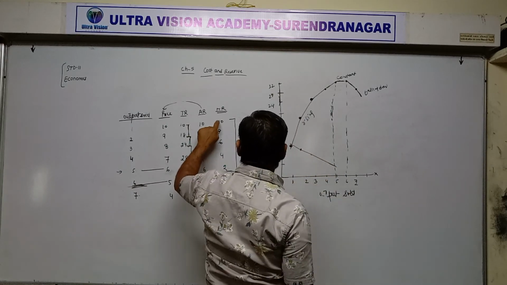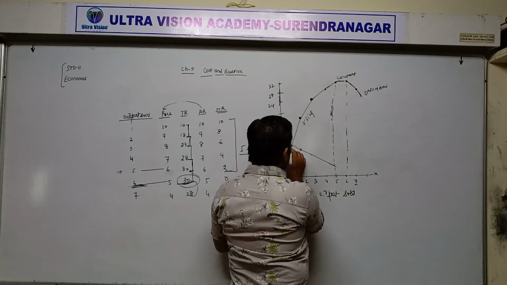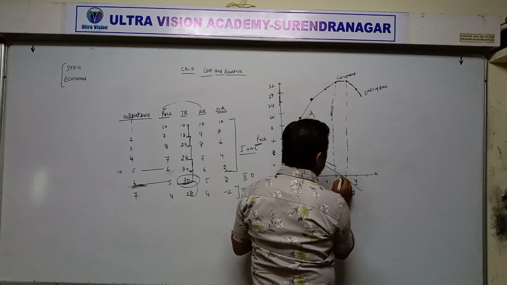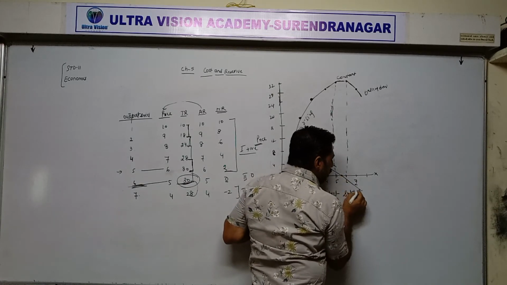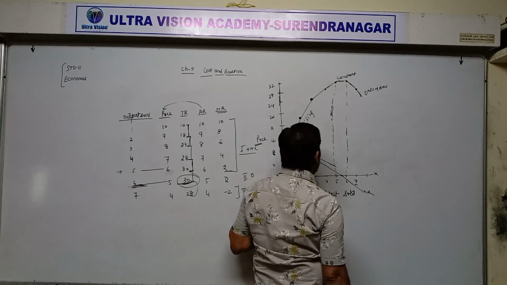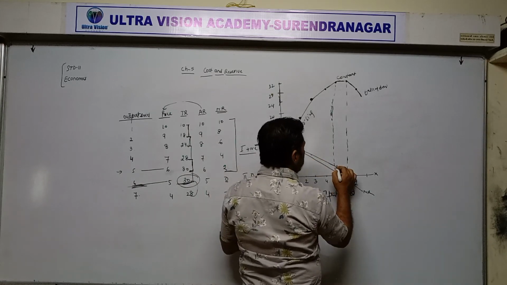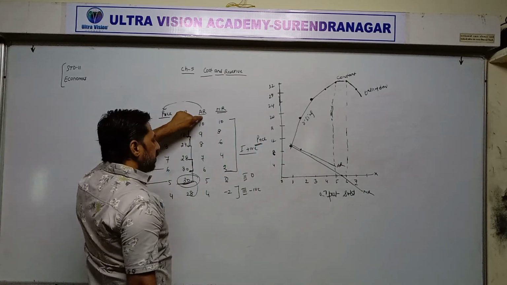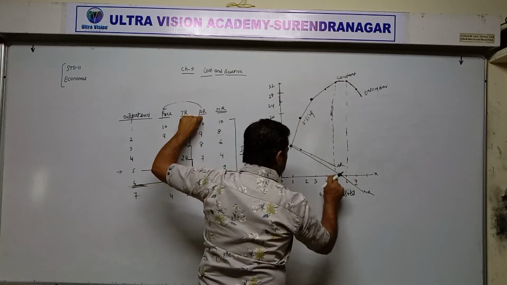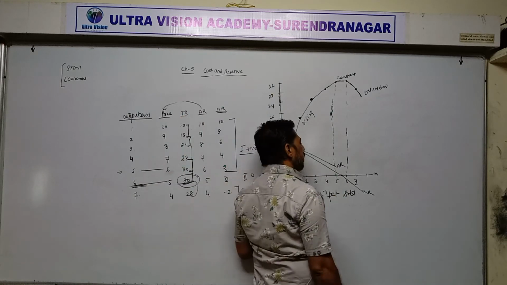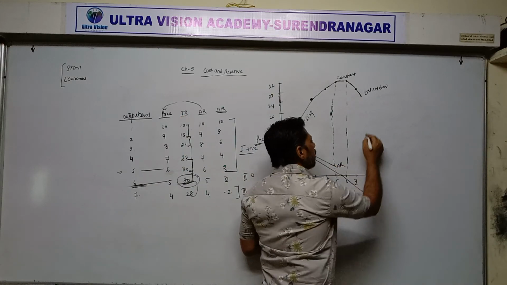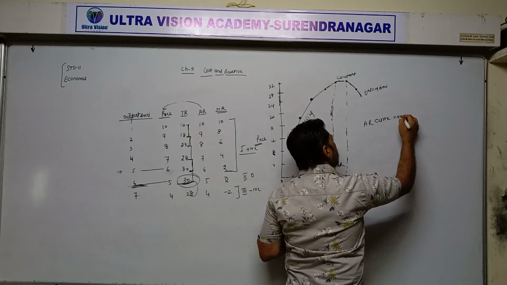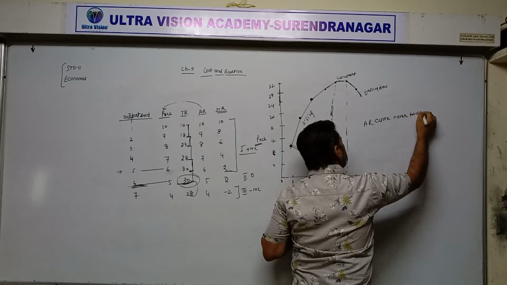Marginal revenue curve: 10, 8, 6, 4. From 10, 8, then it will go like this. It touches the x-axis and goes beyond the x-axis. This is called marginal revenue. Average revenue never touches the x-axis because price can never be zero. Whenever any curve touches this line, it shows that it is equal to zero. So AR can never be zero. That's why the AR curve never touches the x-axis.